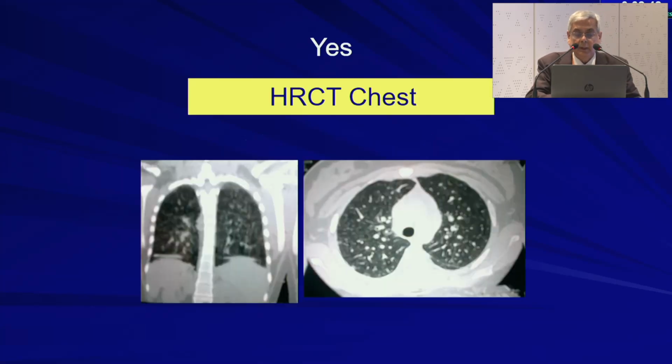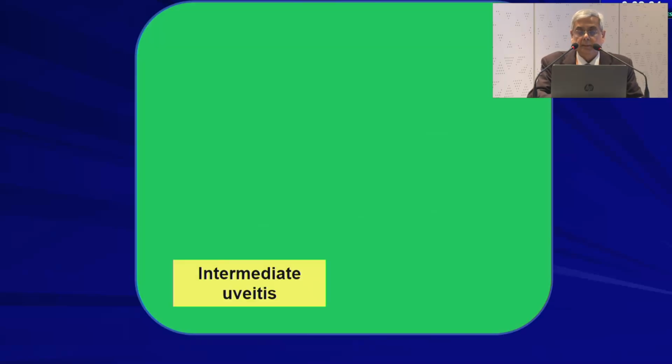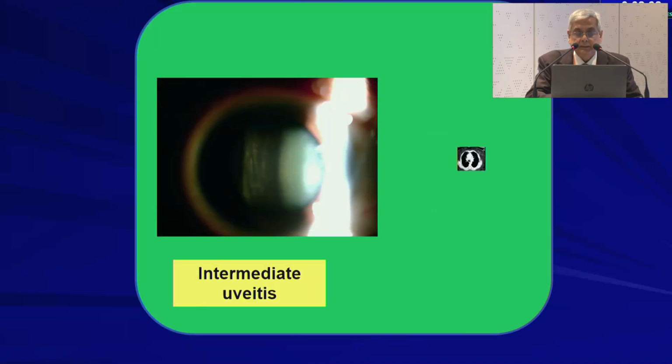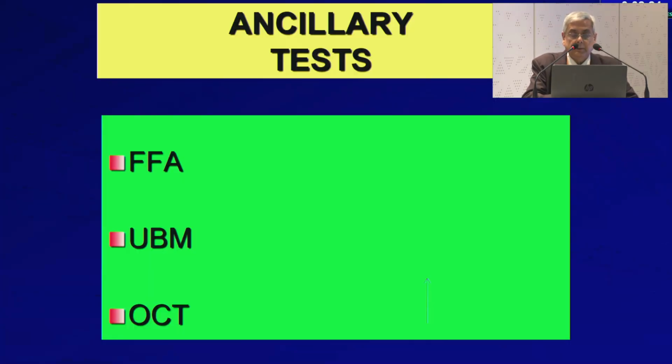HRCT chest showed pulmonary parenchymal infiltrate, and real-time PCR of the AC tap showed 2,204 copies of the Mycobacterium tuberculosis DNA. And this is a patient of intermediate uveitis. HRCT showed bilateral symmetrical hilar lymphadenopathy suggestive of sarcoidosis.